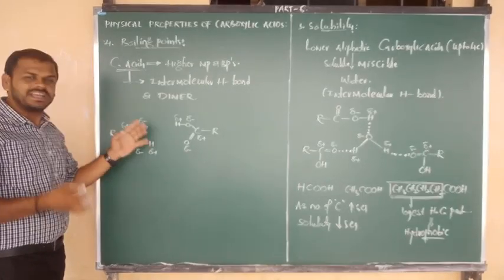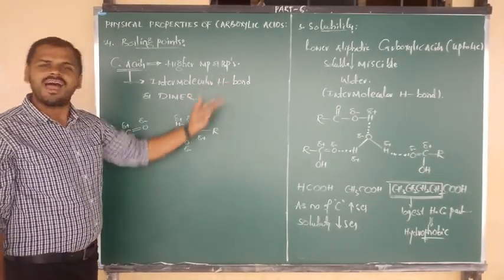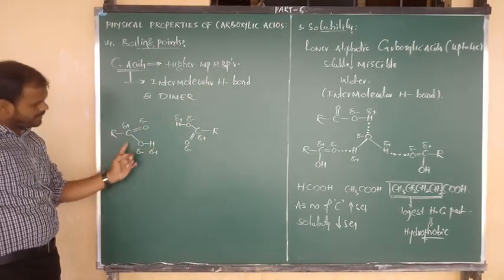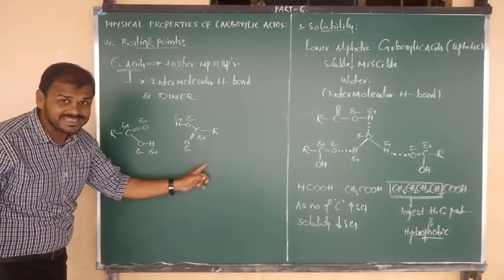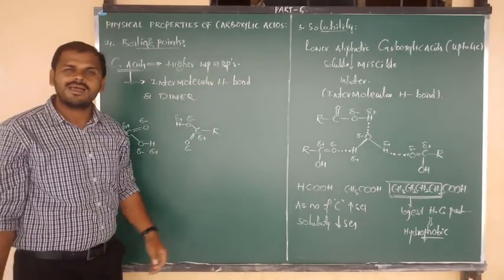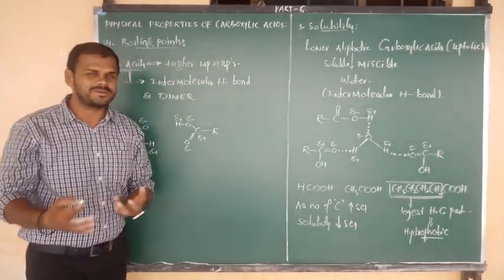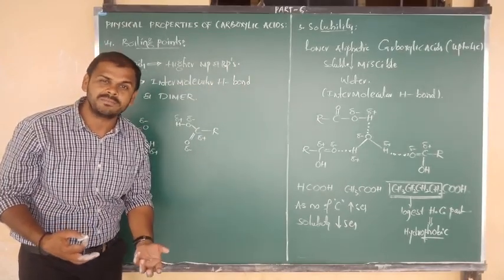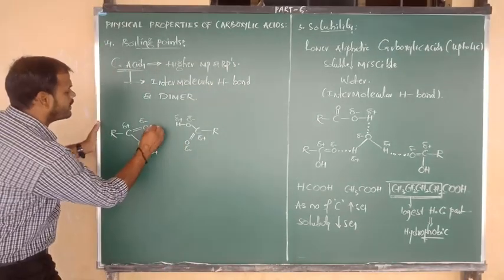So these are the conditions for the formation of hydrogen bond. Hydrogen bond formation takes place between 2 molecules, so we can say intermolecular hydrogen bond. We represent hydrogen bond using a dotted line symbol.